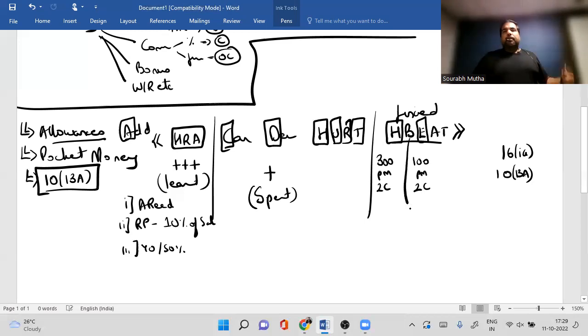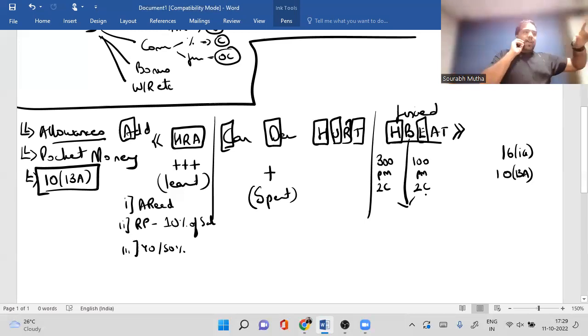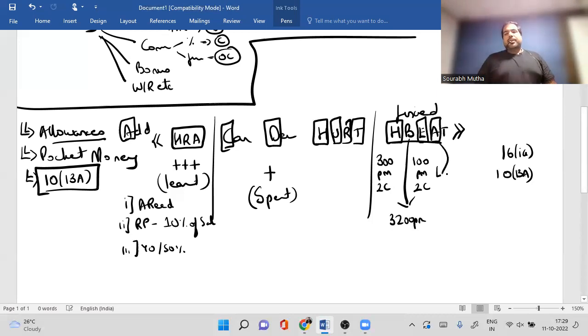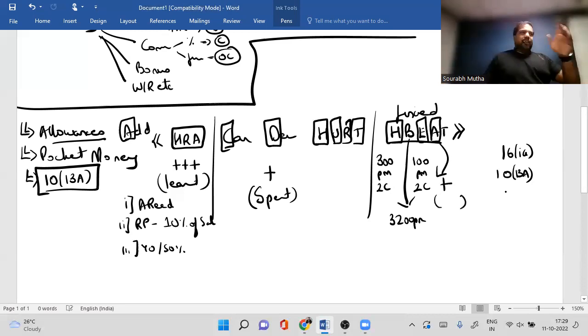Next, B. Blind, deaf, mute, handicapped people, guys. On humanitarian grounds, whatever allowance they get for traveling, how much will you exempt? 3,200 per month, not per annum, guys, per month, which is great. 3,200 per month. And last, guys, sorry, second last, A. Area based. Some areas are difficult, like Siachen, like border, tribal, underground. So then you get an allowance. You will add it, and how much will you minus, guys? A specific amount which they will give you in the exam.